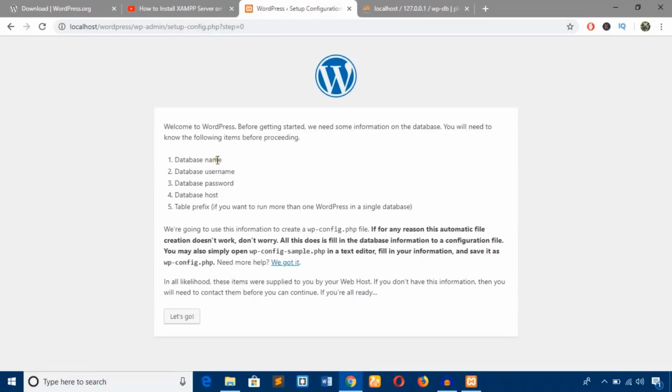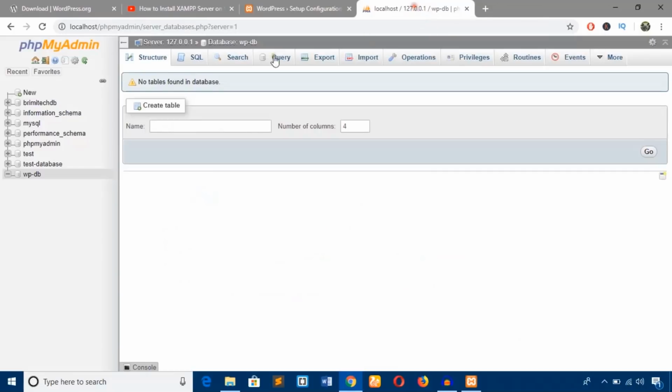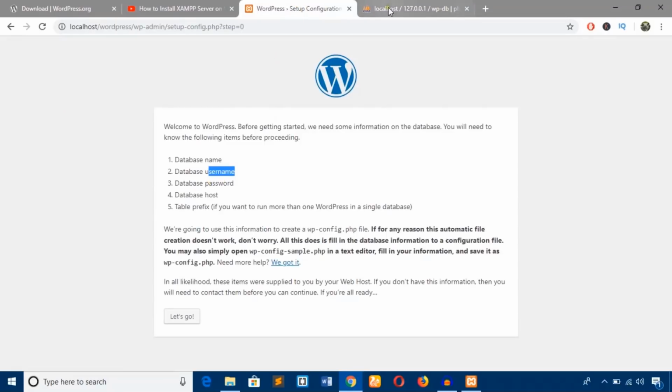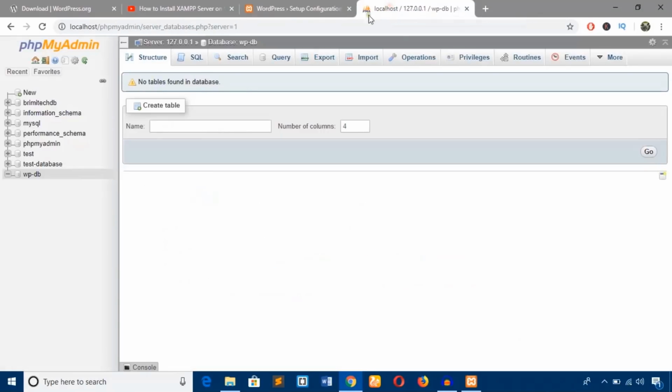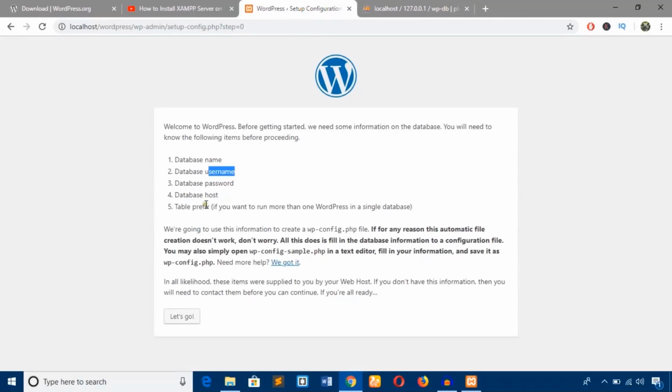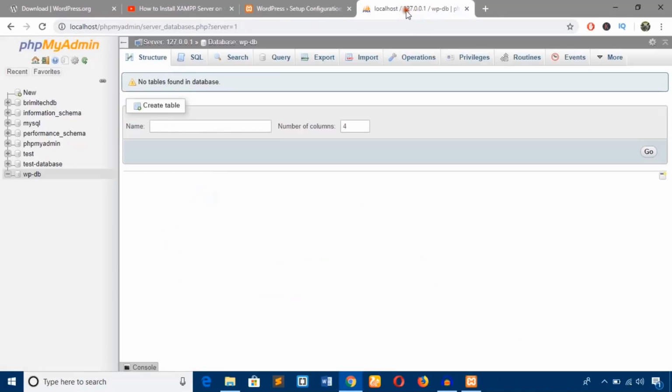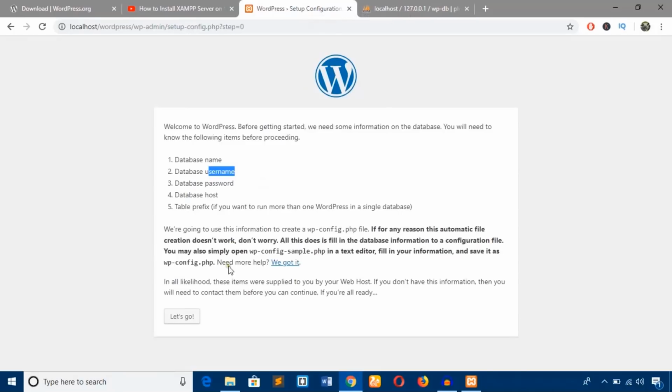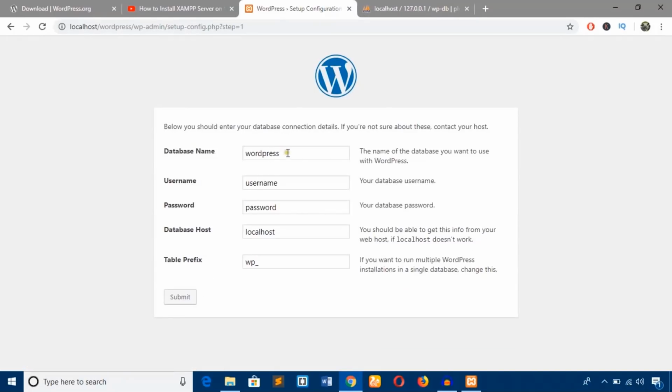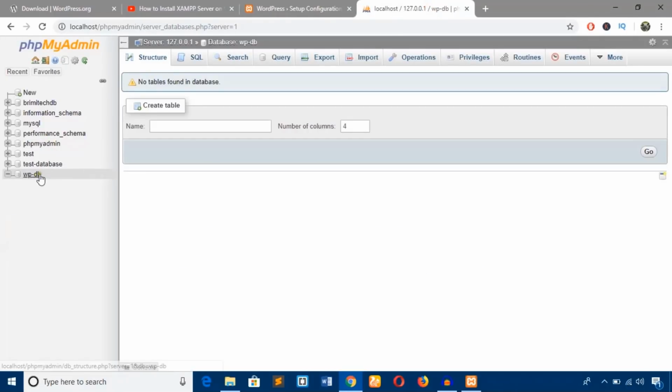So we have got the database name, and the username is root by default in the local machine. The database password is nothing, empty, and the table prefix we will keep default. Just hit this Let's go, and database name WPDB, here it is.